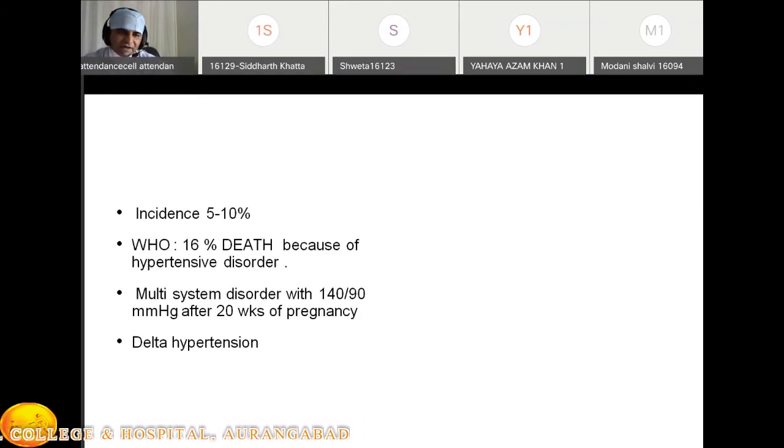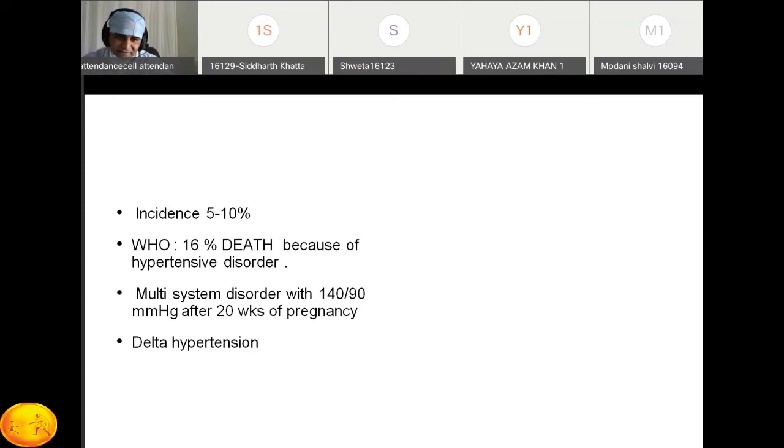Just a revision again. As I already said, the incidence of PIH is around 5 to 10% of all pregnant women. You may have an MCQ on this. 16% of deaths in pregnant women are because of hypertensive disorders.